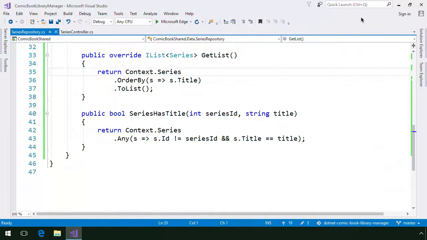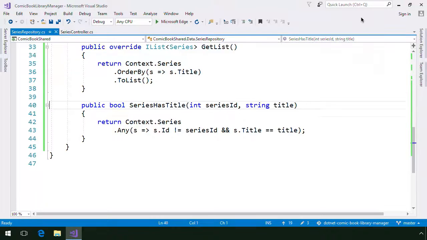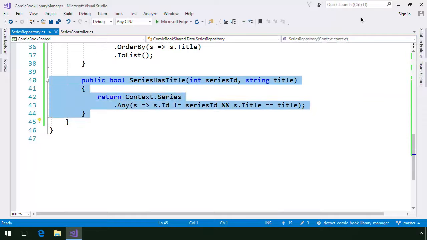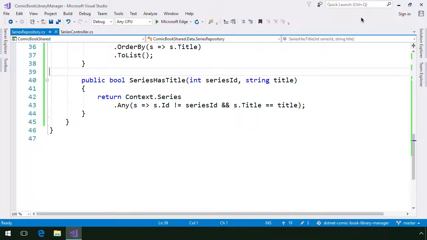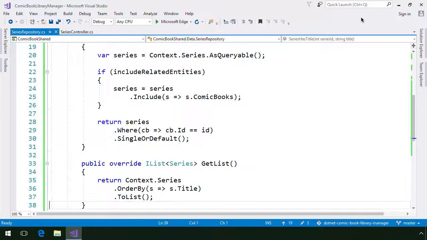And in the getList method, I simply called the toList method on the context's series dbset property, ordering the list by the series title property. I also added a series has title method that uses the any operator to check if there's a series with a different ID but the same title. Once I had the repository completed, I turned my attention to the series controller class.